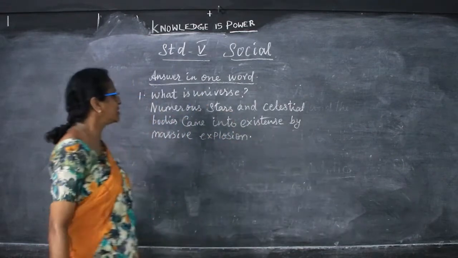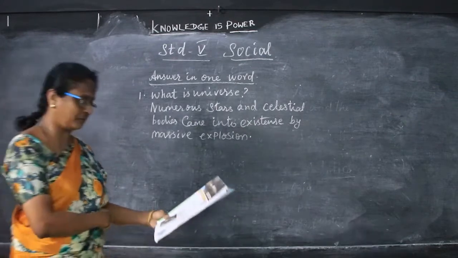Okay, so these celestial bodies are known as the universe.